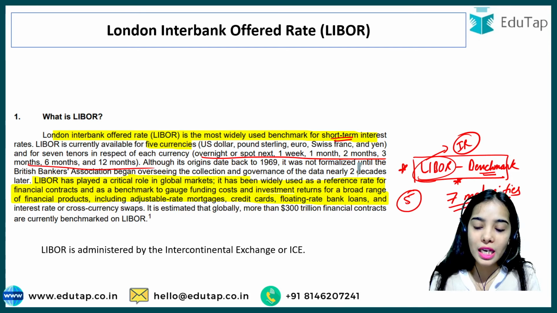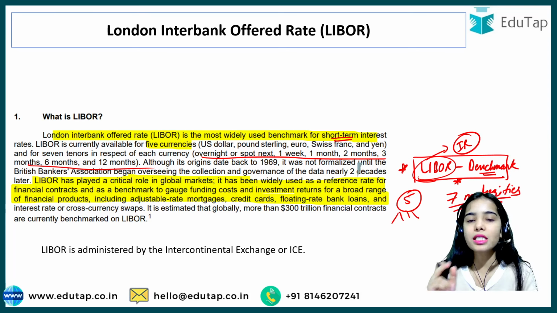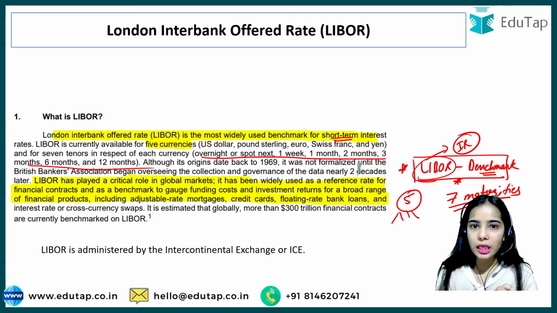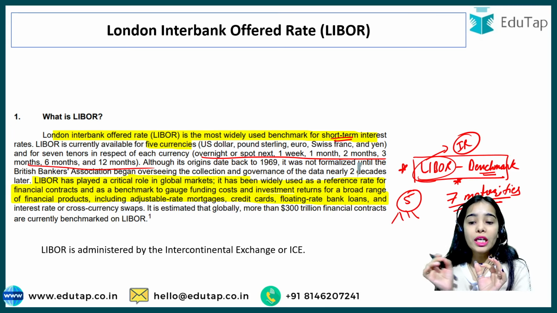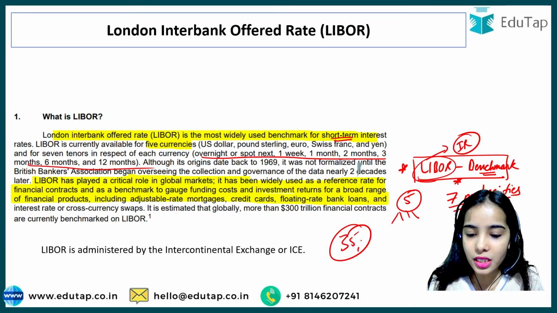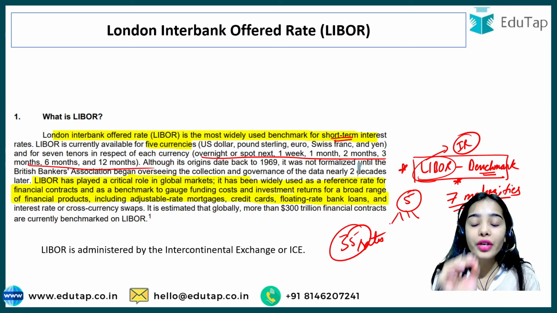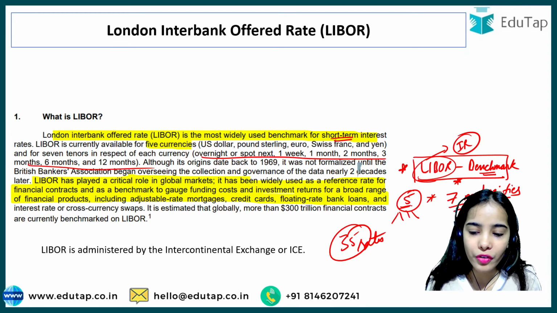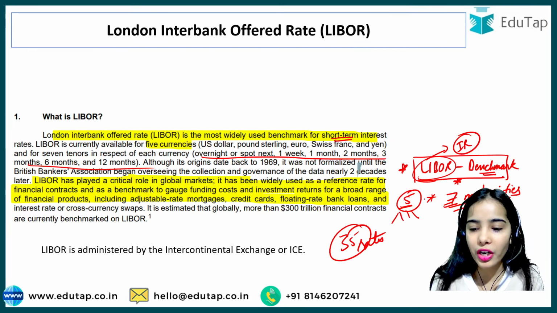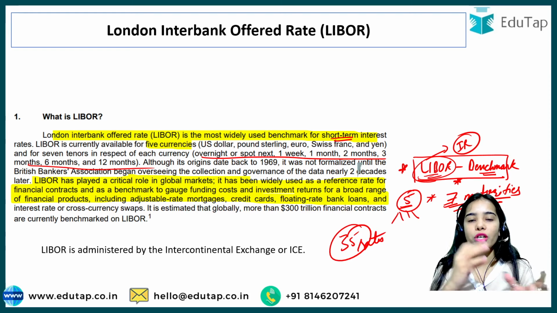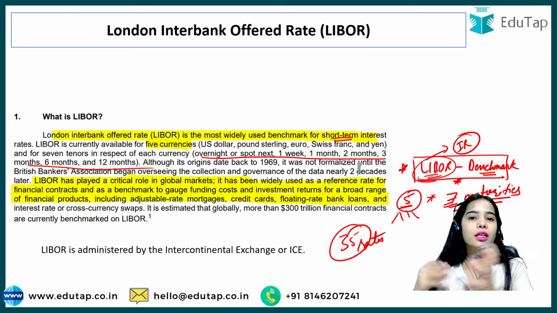The 5 currencies are US dollar, pound sterling, euro, Swiss franc and yen. So in total, 35 rates were calculated every day, that is, 5 currencies times 7 maturities. These 35 rates were the Libor rates for different currencies and different maturities.